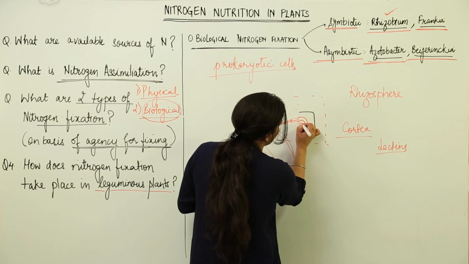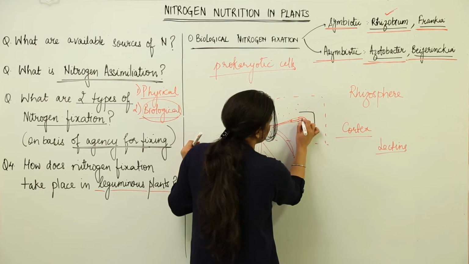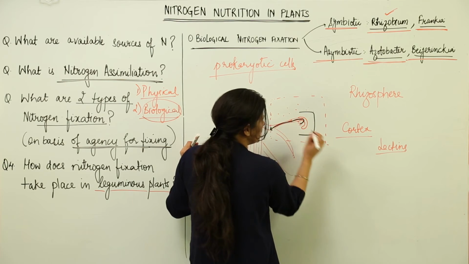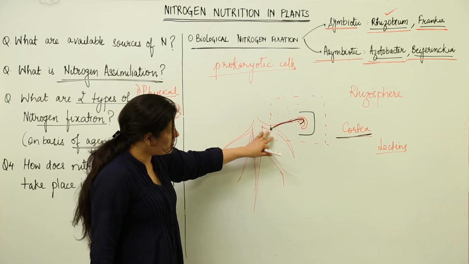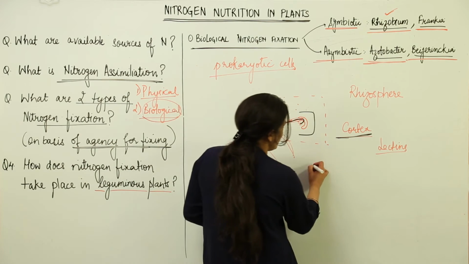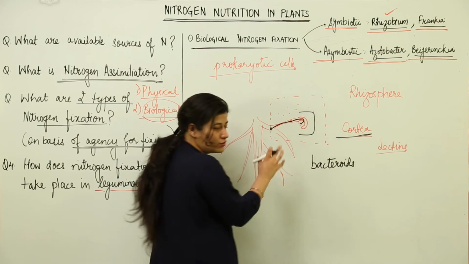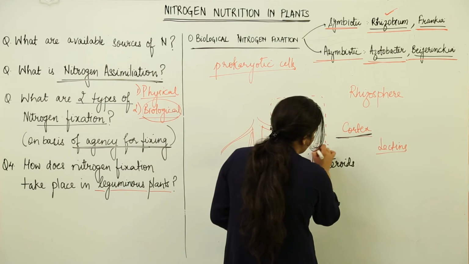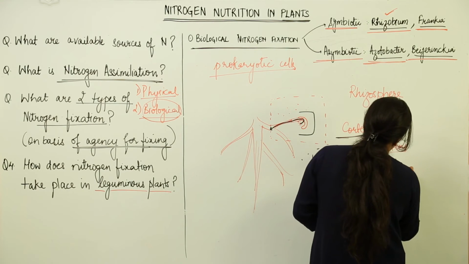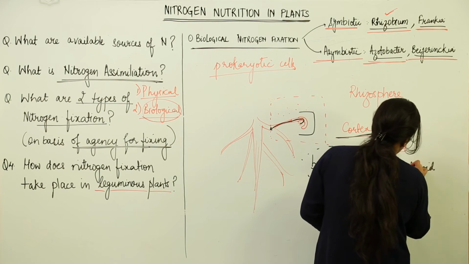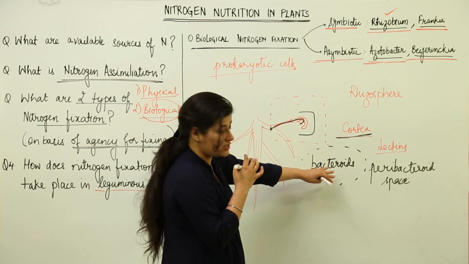Now this rhizobium would enter inside the root here, form the infection thread and reach till the cortex of the root. When it reaches the cortex, the rhizobium forms small bacteroids inside the root's cortex itself. Now this bacteroid would be surrounded by a peribacteroid space. The bacteroid is itself an entity, and there are many rhizobium present. This peribacteroid space separates the bacteroids from the cortex.